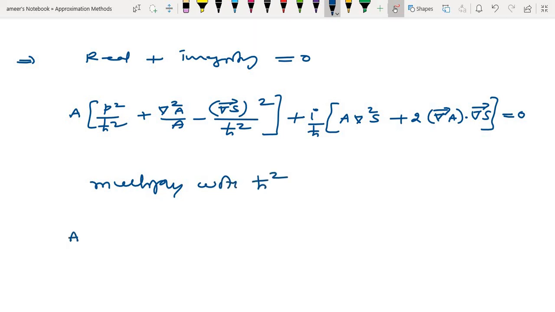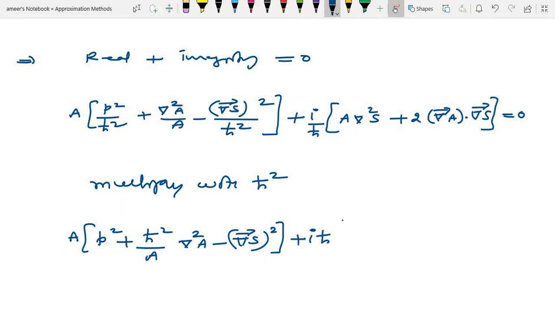Multiplying with h square, the first term will become p square, the second term will become del square A, the next term will become del S whole square, plus i h cross, A into del square S plus 2 into del A dot del S will be equal to 0.